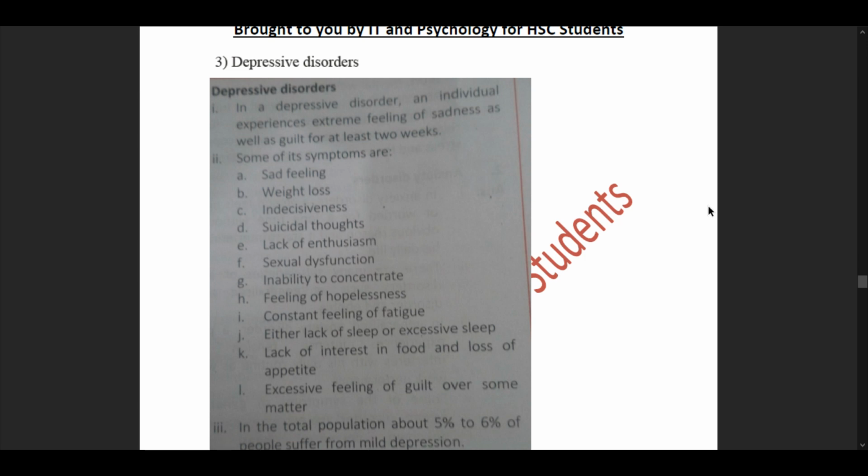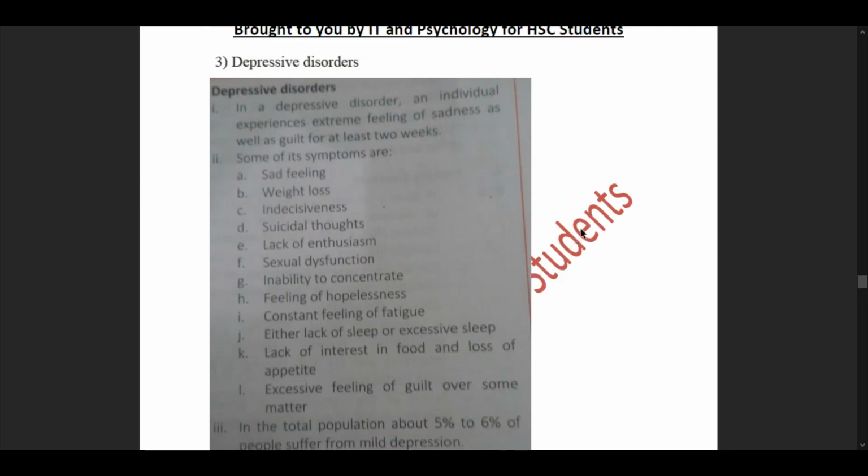Pointer number 2. Some of its symptoms are sad feeling, weight loss, indecisiveness, suicidal thoughts, lack of enthusiasm, sexual dysfunction, inability to concentrate, feeling of hopelessness, constant feeling of fatigue, either lack of sleep or excessive sleep, lack of interest in food, and loss of appetite, excessive feeling of guilt over some matter.